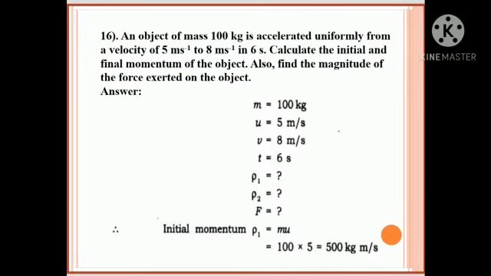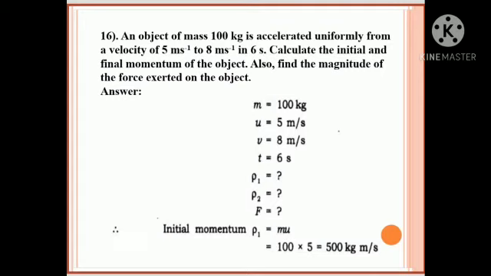Question 16. An object of mass 100 kg is accelerated uniformly from a velocity of 5 meter per second to 8 meter per second in 6 seconds. Calculate the initial and final momentum of the object. Also find the magnitude of the force exerted on the object. Now M equals 100 kg, U equals 5 meter per second, V equals 8 meter per second, T equals 6 seconds. P1, P2 we want to find, force also we want to find.